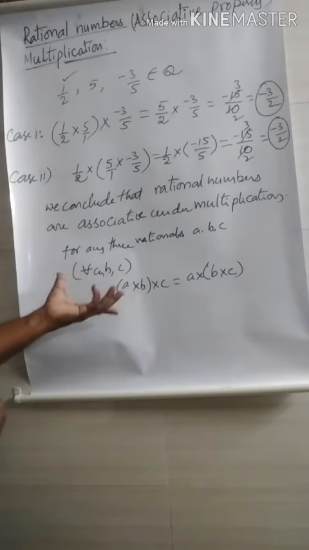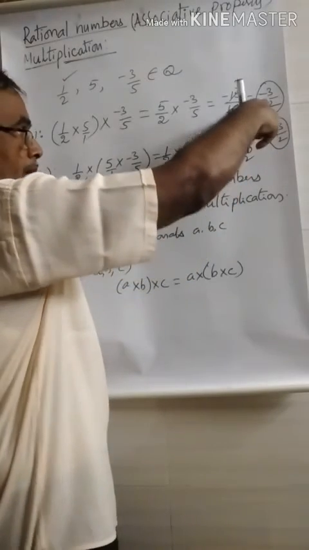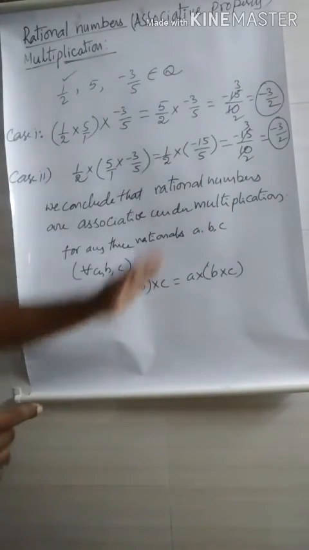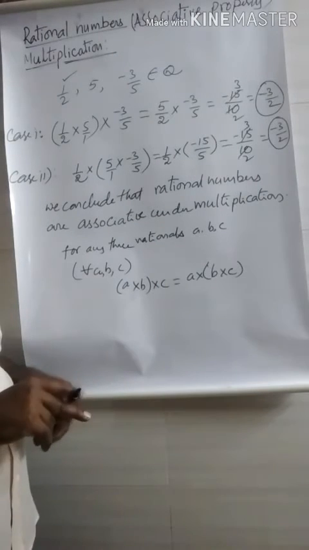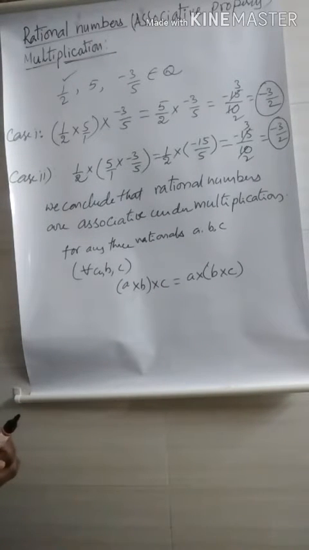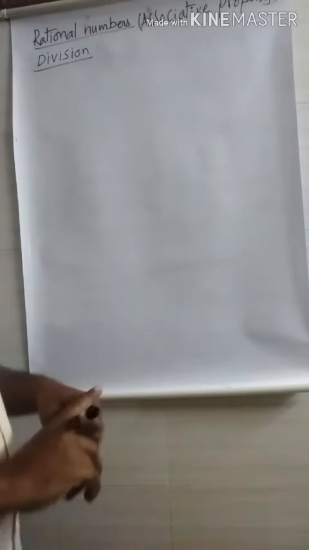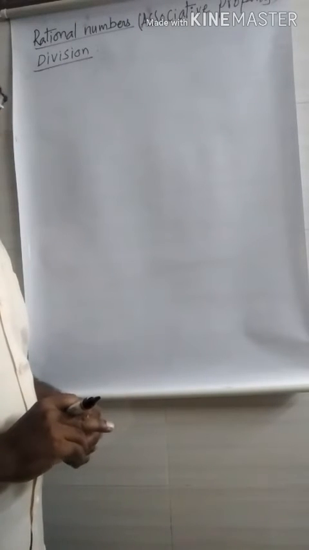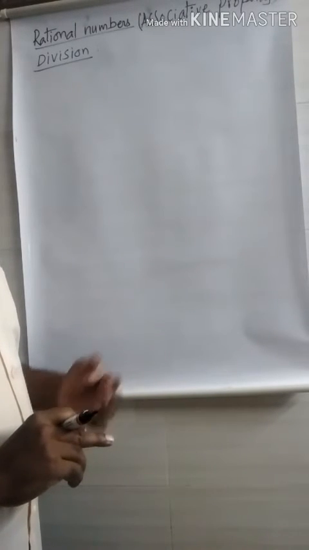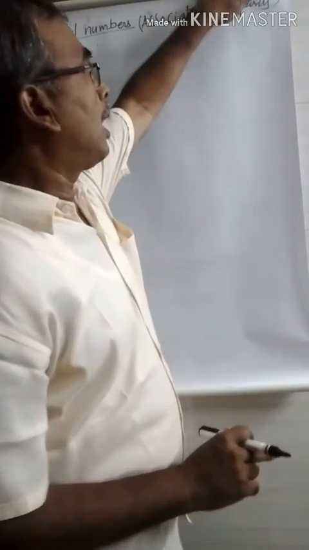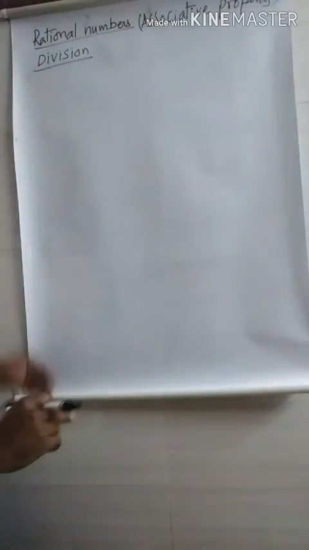What we get? Same result. That's it. Hence, the rational numbers are associative under multiplication. Okay. Now we check the division. That means whether the rational numbers are associative or not under the operation division.